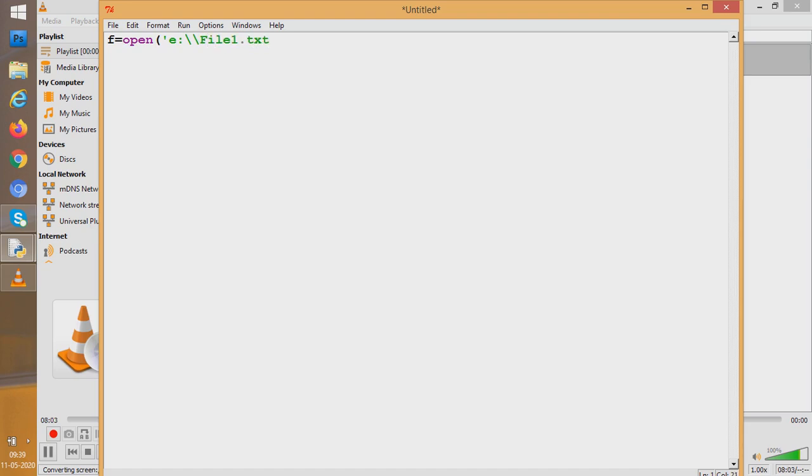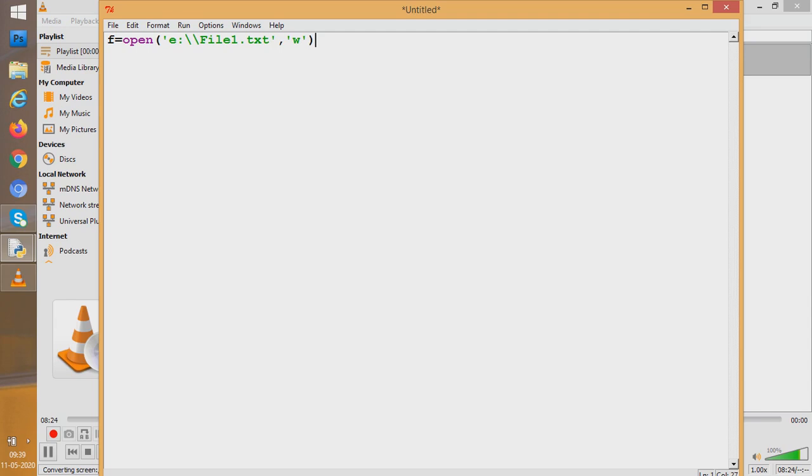So I want to create file1.txt. Now why am I trying to create file1.txt? Because I want to write something in it. So when you want to write something, you'll have to use the letter W. W means I'm opening the file for writing into it.